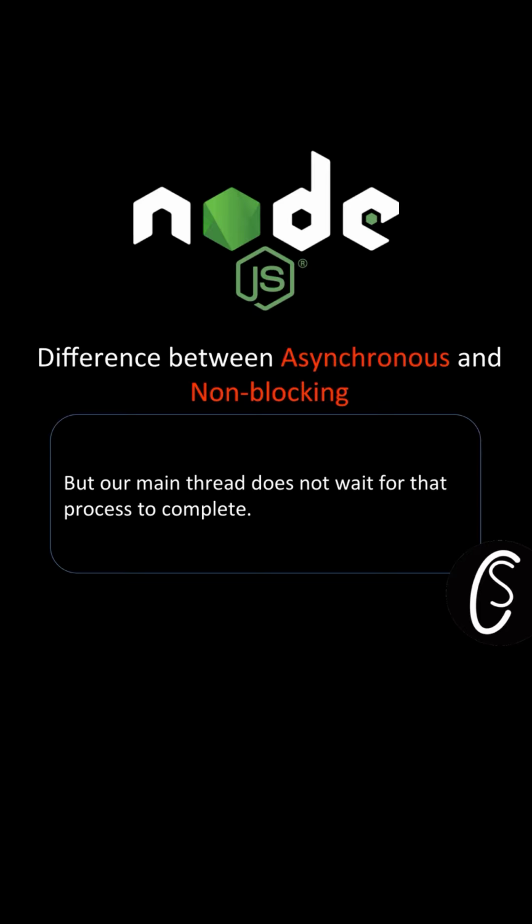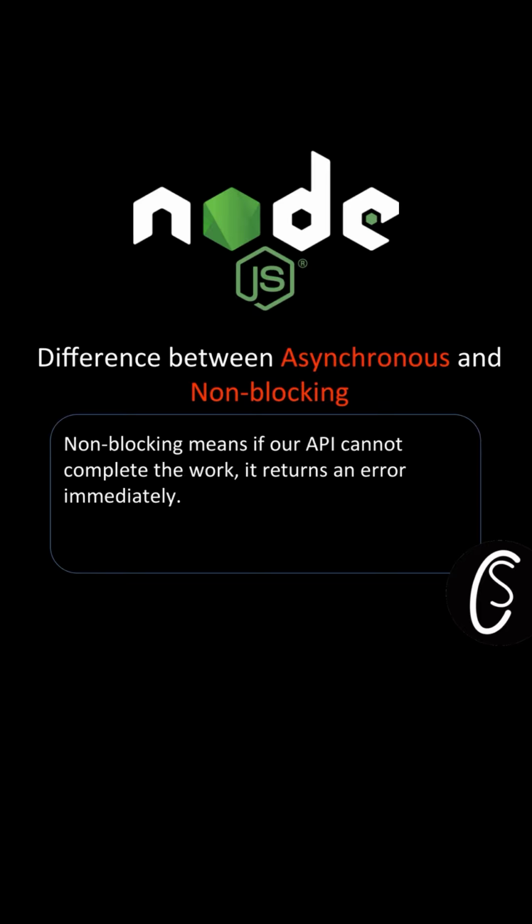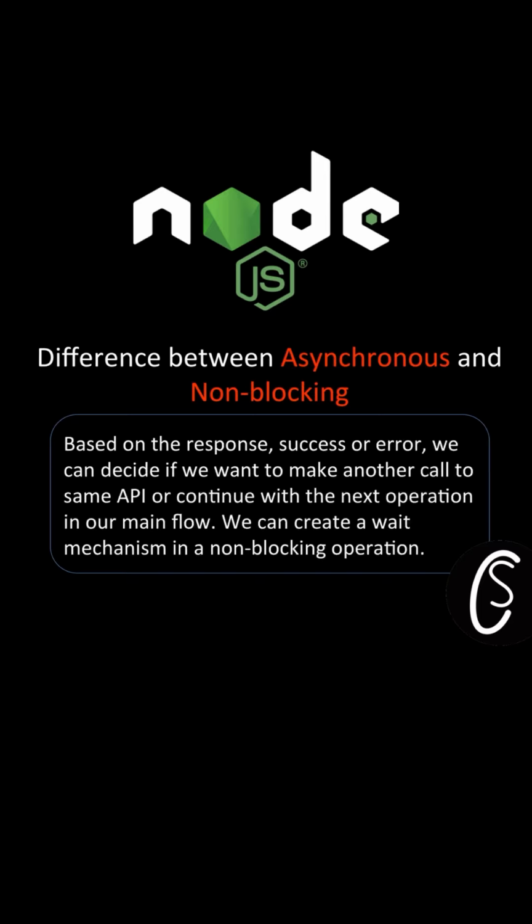So that is asynchronous. Whereas in non-blocking, if our API cannot complete the work, it can return an error immediately. So non-blocking means if the API is not able to finish the work, it will first try to finish the work. If it cannot, then it will say the error immediately. For example, based on the response, success or error, we can decide if we want to make another call to the same API or continue with the next operation.